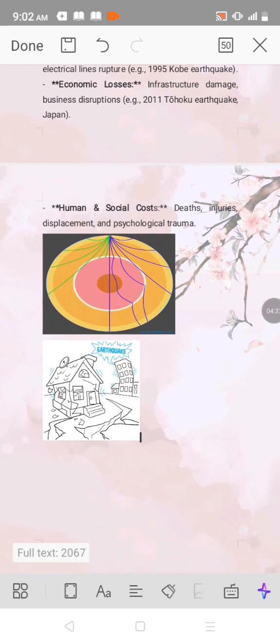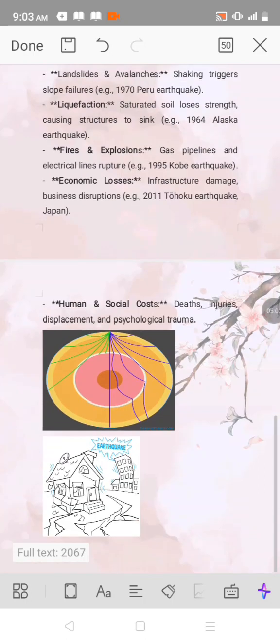Then this is the diagram showing the processes during an earthquake on the Earth. The internal Earth structure, what sort of processes can occur? These are the cracking processes. And what are the impacts on the environment? So building cracking and the falling of buildings also occur in earthquakes. This was all about today's lecture, earthquakes.